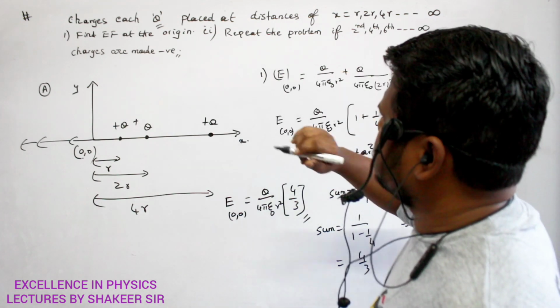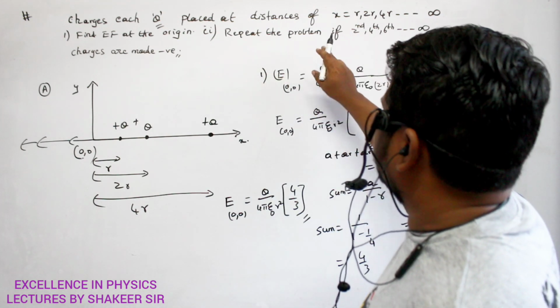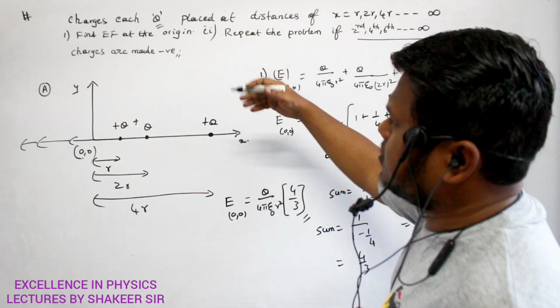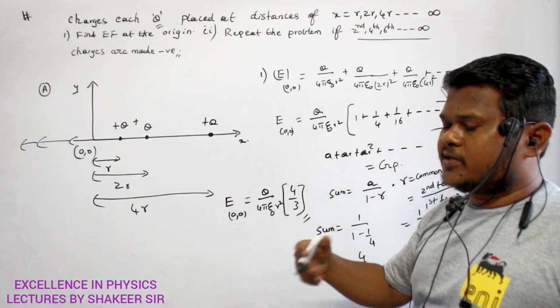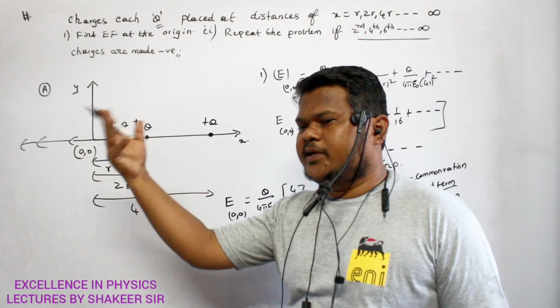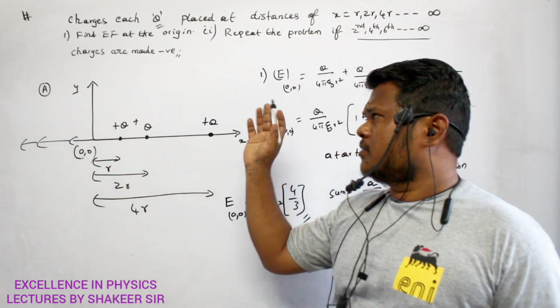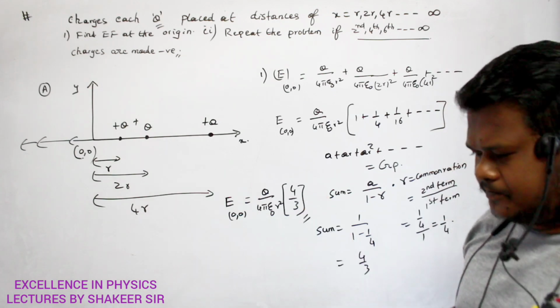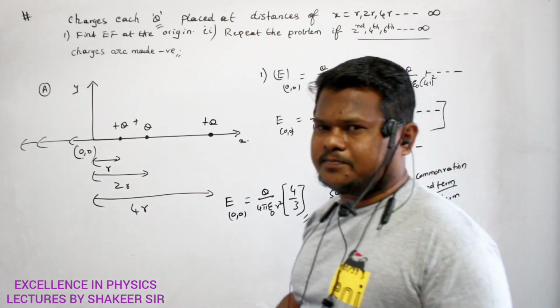And second question is also present. What is the second question? Repeat the problem if these charges are negative charges. So that is every even charge is a negative: second charge, fourth charge, sixth charge, eighth charge. If they are negative, then what is the amount of electric field? Come on. First make a note of this one.